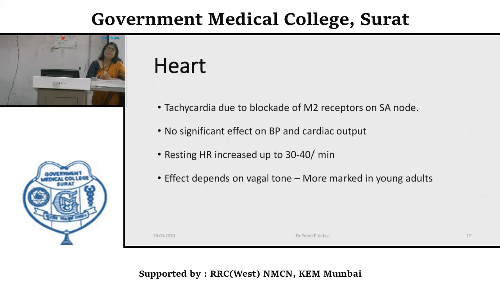The effect will depend upon vagal tone. That means in persons where vagal tone is high, like young adults, these effects are marked.